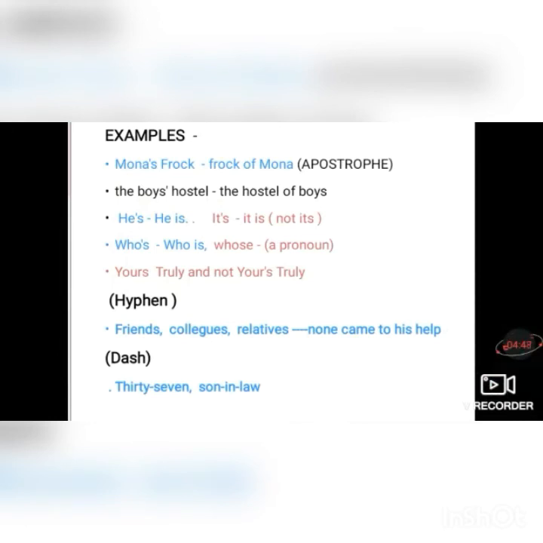Children, in the last example, it is written yours truly. Okay. So we usually commit a mistake while writing a letter. I have seen many students use an apostrophe when they write yours affectionately or yours truly, yours faithfully. So they generally use an apostrophe, which is totally wrong.